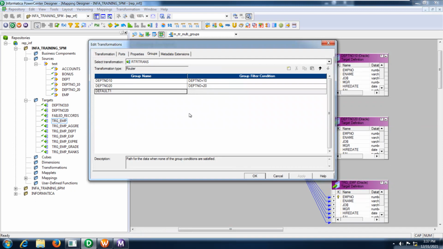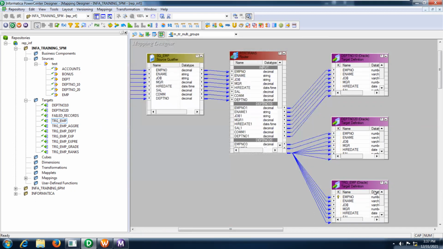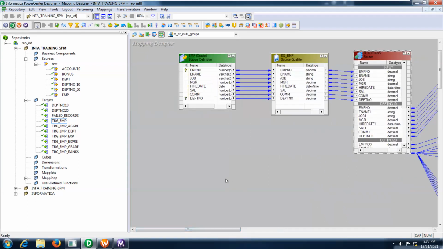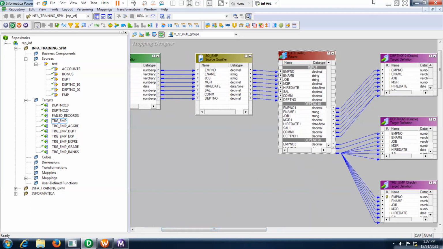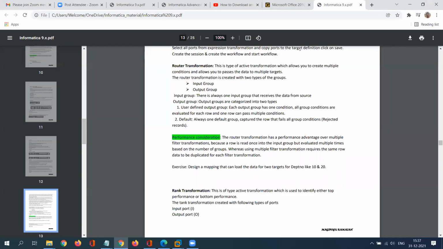If you want to capture all rejected records, you can capture them by giving any target name. Okay, this is how our router transformation will help. Okay, thank you. In the next session, we'll discuss the rank transformation.